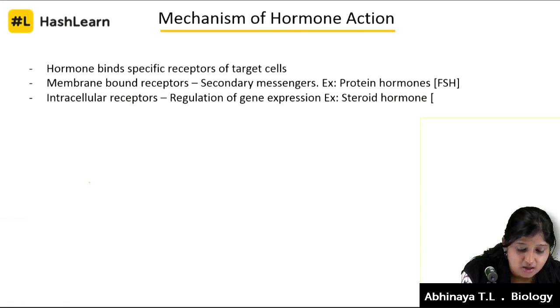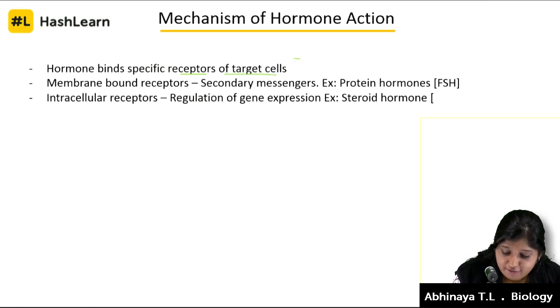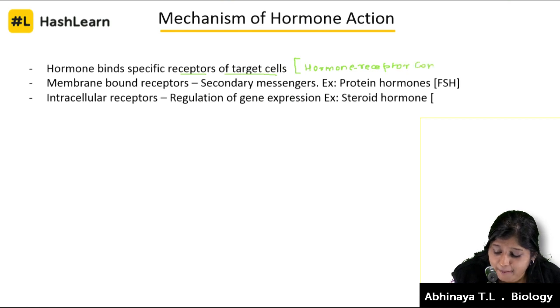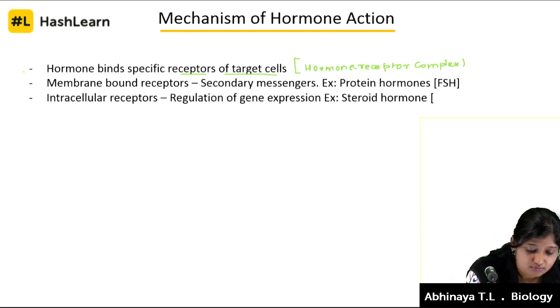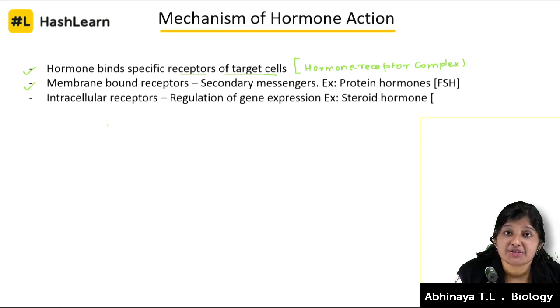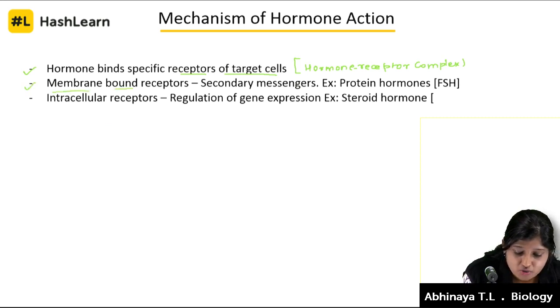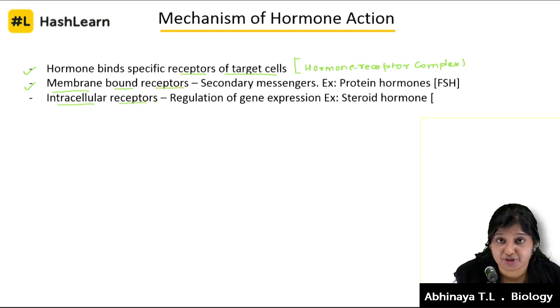Okay, so as I said, let's draw it. The hormone binds specific receptors of the target cell and forms something called a hormone receptor complex. Once this complex is formed, there's going to be a tedious change in the functioning of the target cell. Receptors can be of two types: membrane bound receptors and intracellular receptors. Membrane bound receptors are going to work with certain secondary messengers.